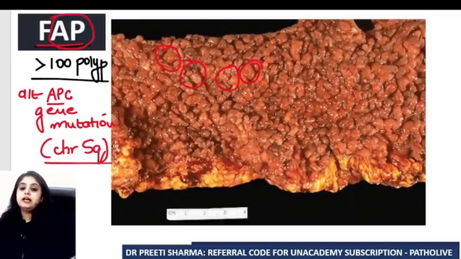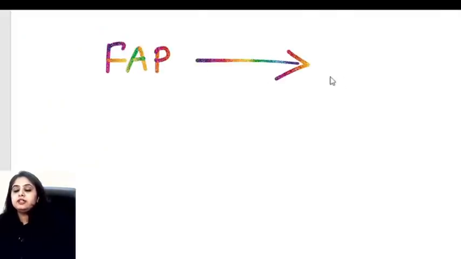Having said that, coming to the last, can these polyps be cancerous? Yes, FAP leads to colon cancer. If someone asks you how many cases of familial adenomatous polyposis, if not prophylactically treated, will result in colon cancer, your answer is going to be 100%.